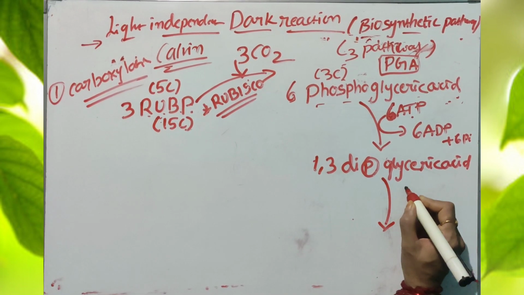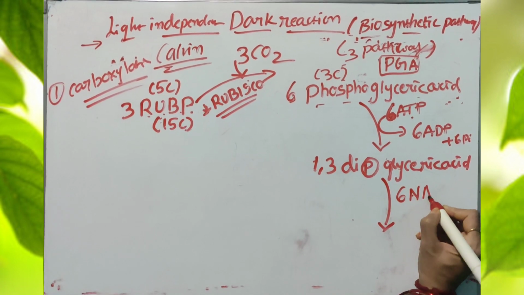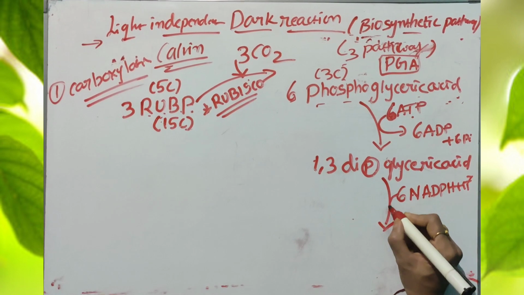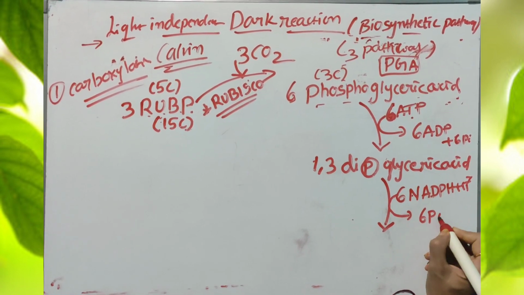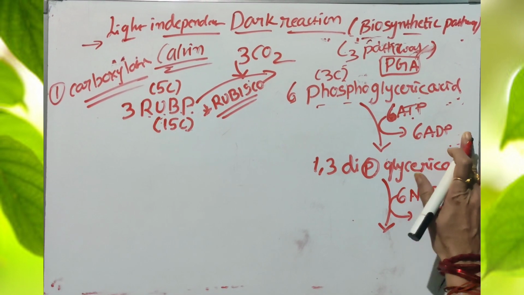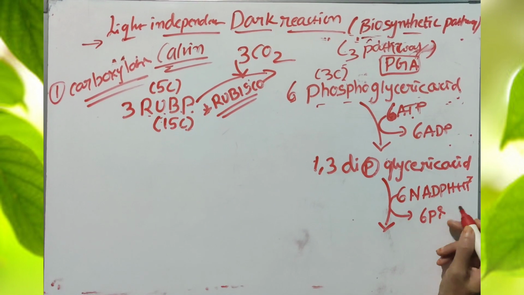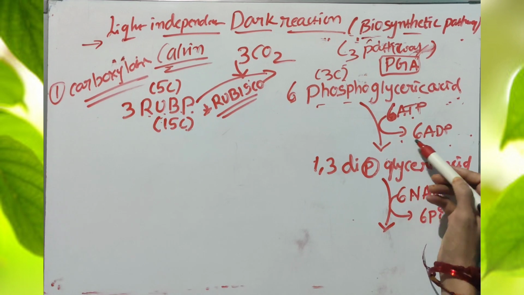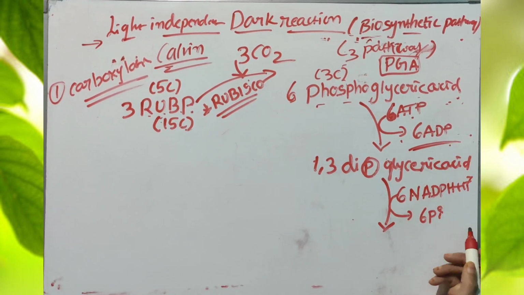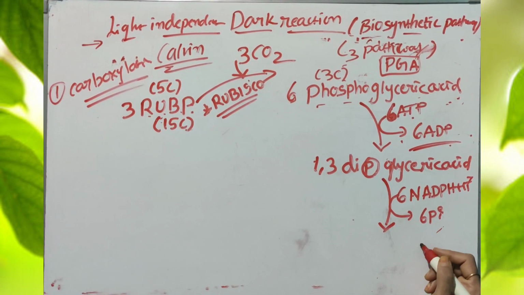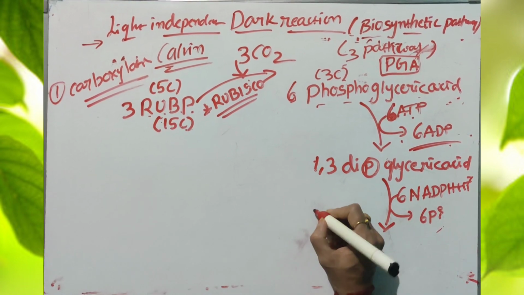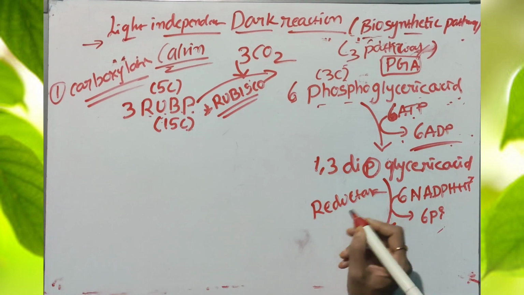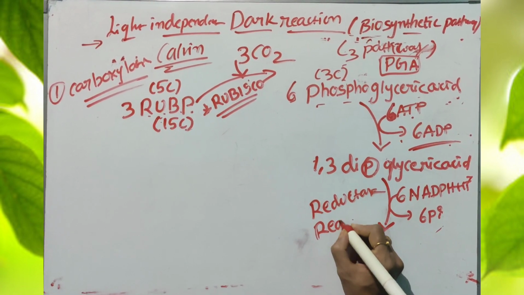Again, the addition of 6 molecules of NADPH plus H plus, and the release of 6 inorganic phosphates. This release of inorganic phosphates is by adding only 6 ATP molecules, releasing 6 ADP molecules. The reaction is called the reduction reaction. The enzyme is called reductase. The process is called reduction.